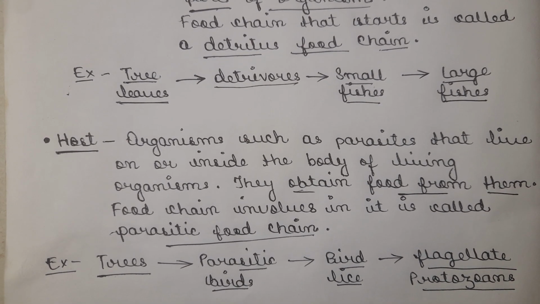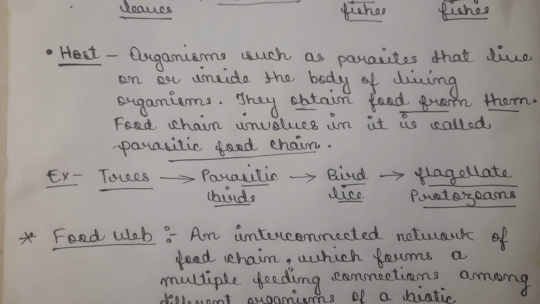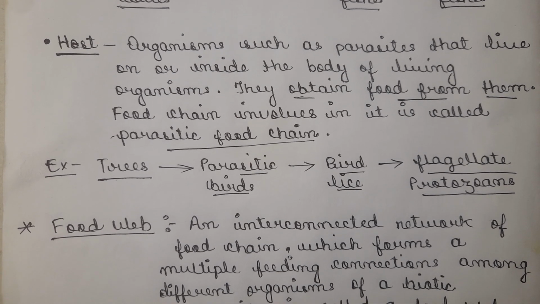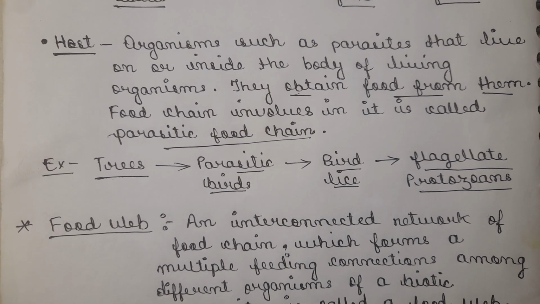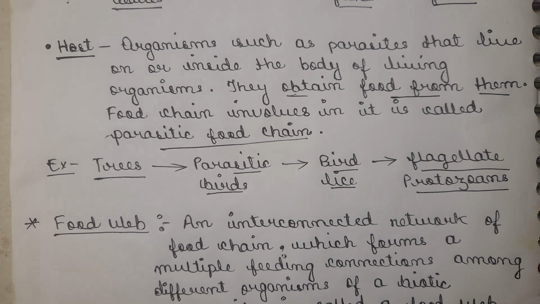Now the next topic is about the food web. The food chain is basically the sequence of organisms in which one is eaten by another. In the food web you will be able to compare the constituent organisms and the environment.